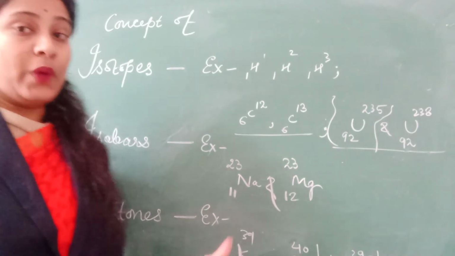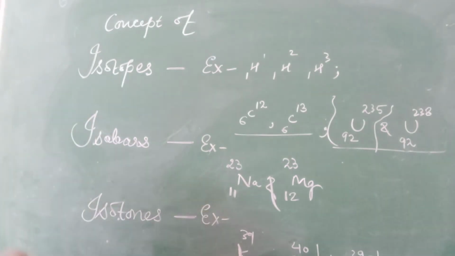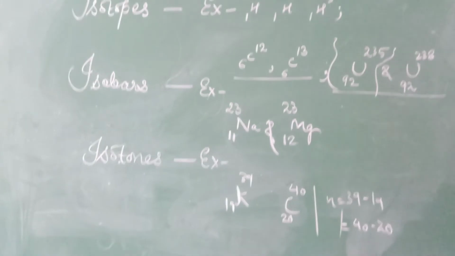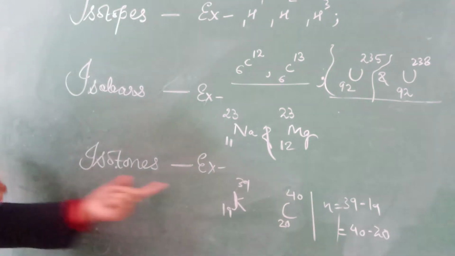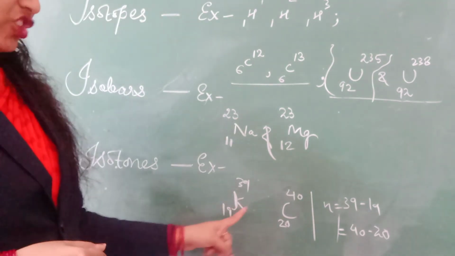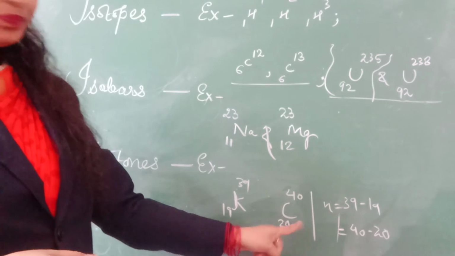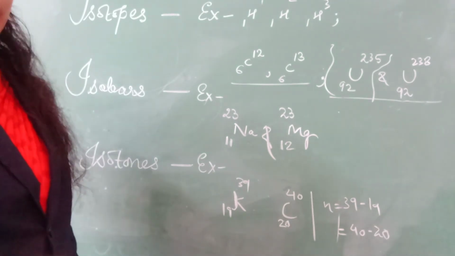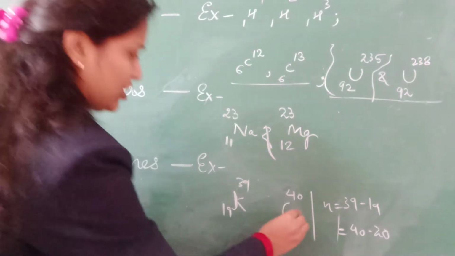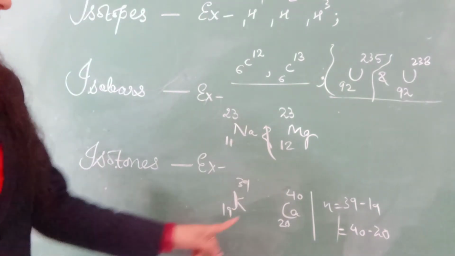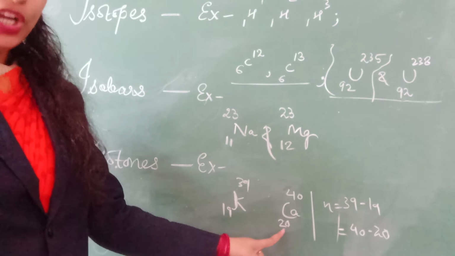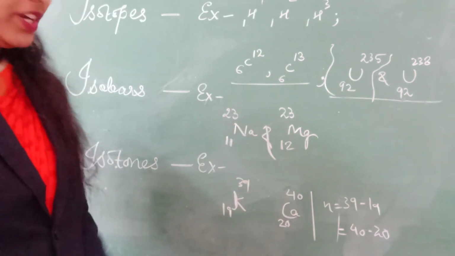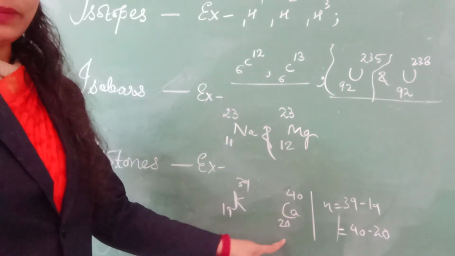Okay, now the next is isotones. What are isotones? Isotones are basically atoms of different elements. See, one is potassium, the other one is calcium. Sorry, I first said carbon, but it is calcium. Potassium has atomic number 19, calcium has atomic number 20.